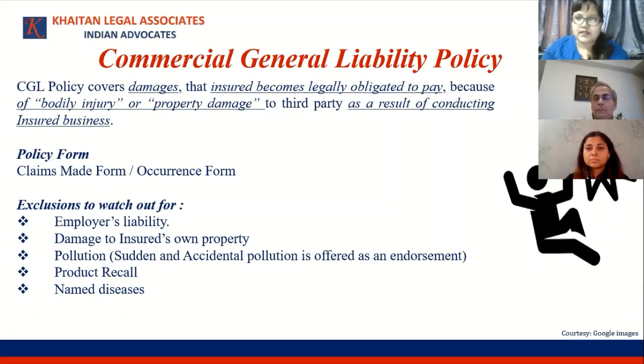And last but not the least, we all know that several reinsurers are trying to introduce the COVID exclusion into the policy. So even that will become very relevant in this scenario, because if we are looking at a policy which does not have the exclusion, then fine, we are only looking at any other exclusion that may create trouble. But if we are looking at a policy which has incorporated the COVID exclusion, then any loss or damage that may arise on account of COVID, directly or indirectly, is excluded.